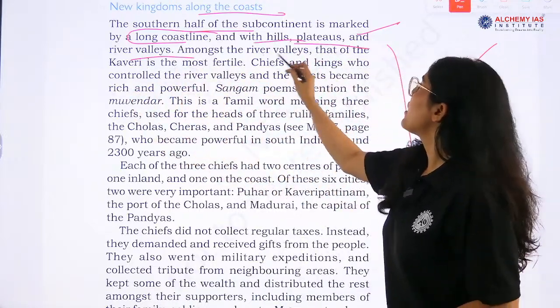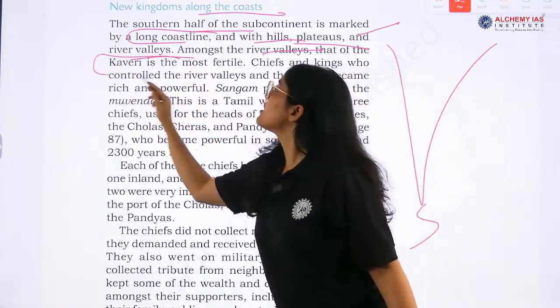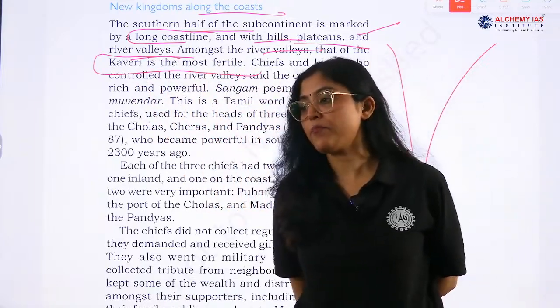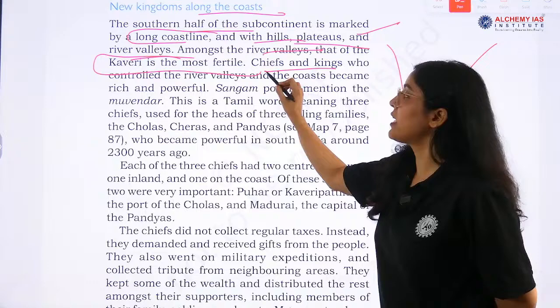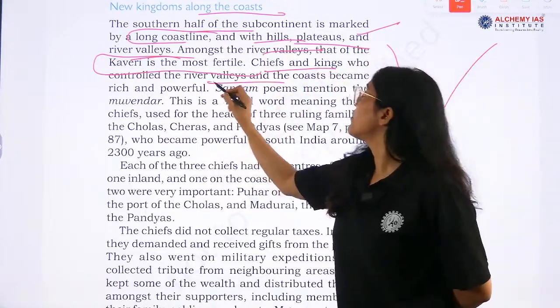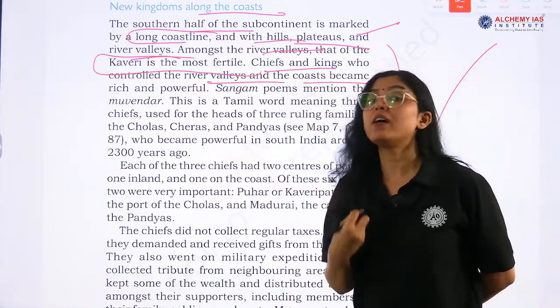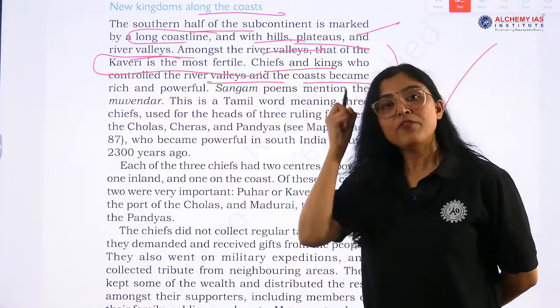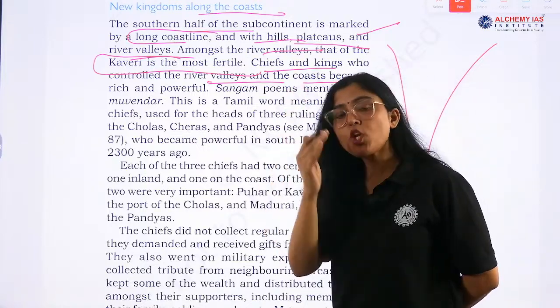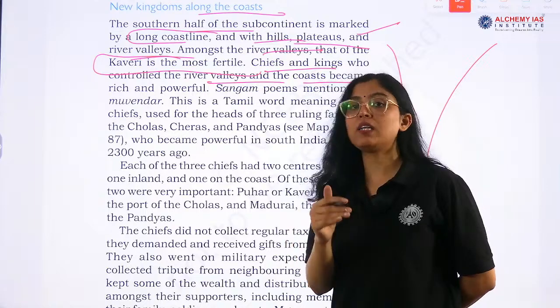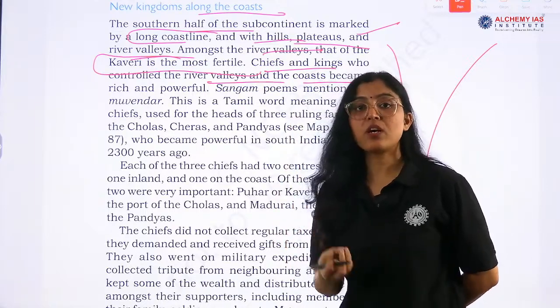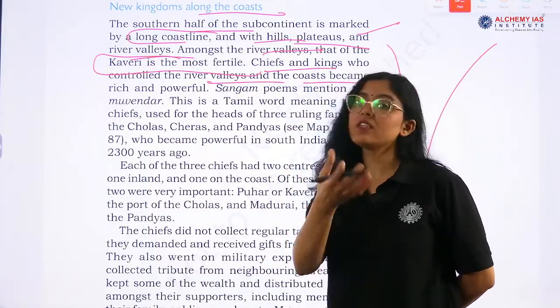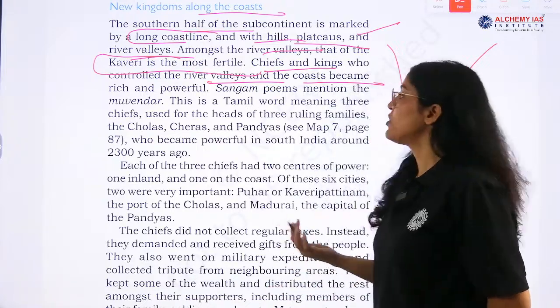And among the river valleys, that of the Kaveri is the most fertile. Next, the chiefs and kings who controlled the river valleys and coast became rich and powerful. We have seen in history that whichever king has the richest, most abundant resources is the most powerful, right? History has told us this.